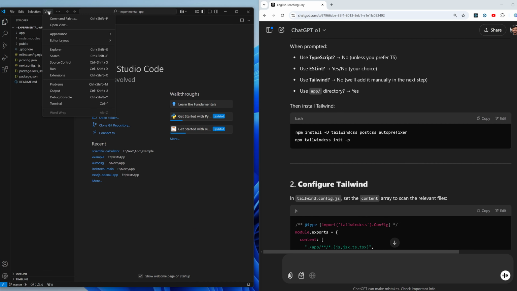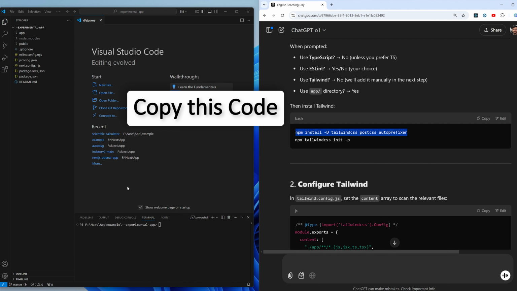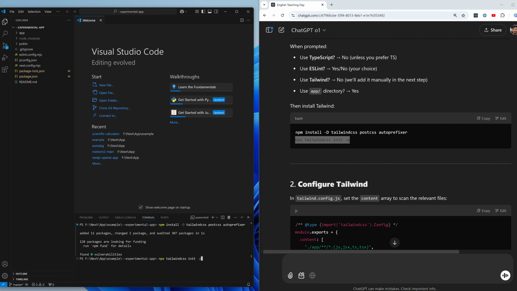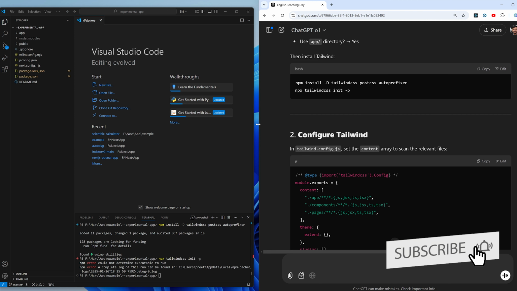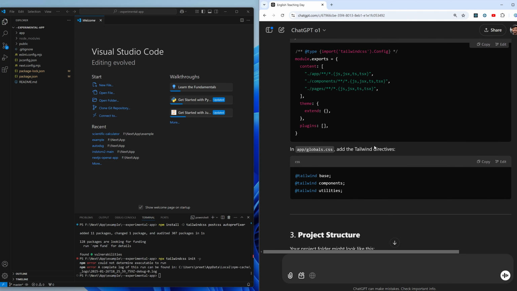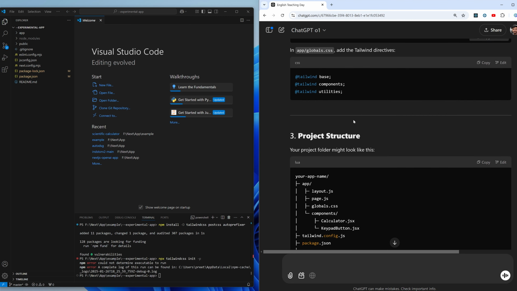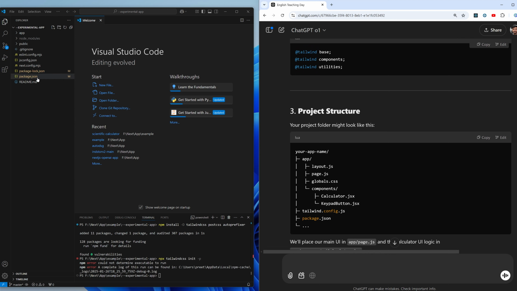Again, let me go here and open terminal. Now copy this code. So this is going to install certain things, and then we saw one error in case of Tailwind. Don't worry, we're going to fix it later on. But here also the problem is there is no clear path. Okay, so here we can see how this thing will look like.